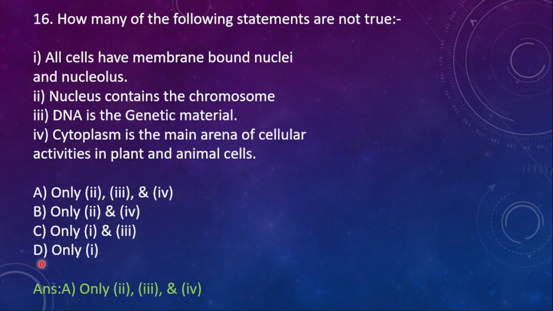Only one is not true, that is option D is right. All cells have membrane bound nuclei and nucleolus, but of course, except RBCs and sieve tube cells of the plant, so there is no nucleus, they lack a nucleus, so this statement is not true. Only one is the correct answer for this, so please make a correction there, sorry for that.